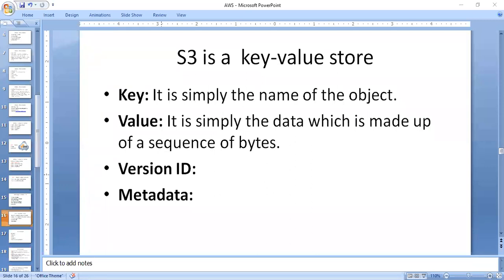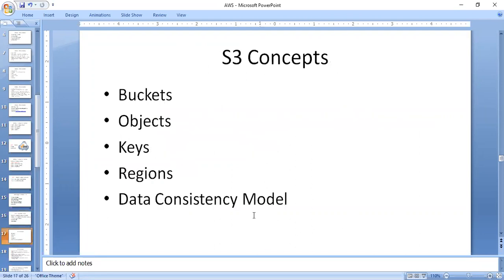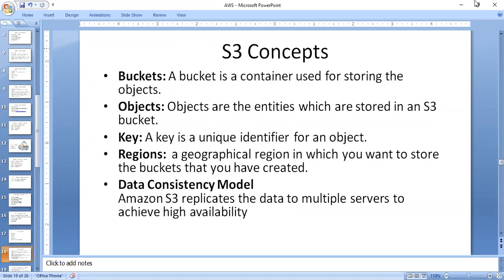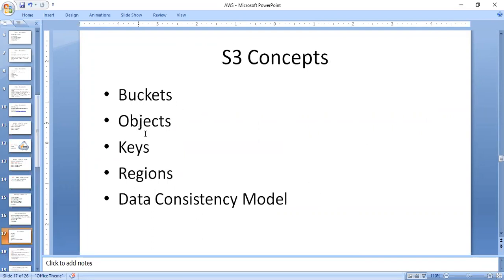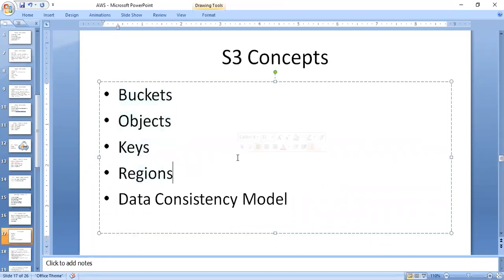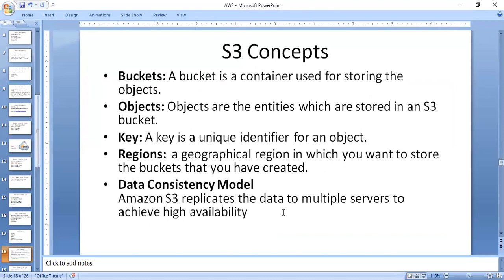Coming to the next important one, the S3 concepts or S3 components. If it comes to the S3 concepts, the first ones are bucket, objects, keys, regions, and data consistency model. You have to know about these concepts before executing your program. One is a bucket, another is an object, another is a key. What is a bucket here? I already explained the concept.